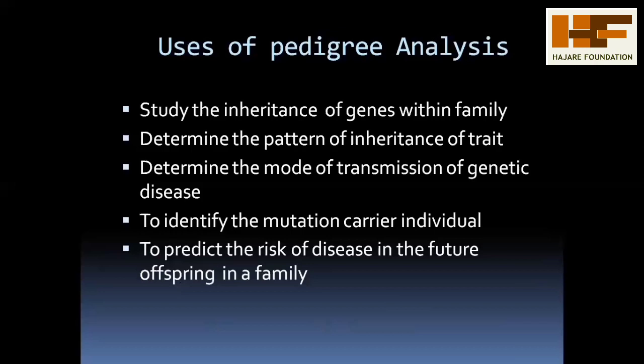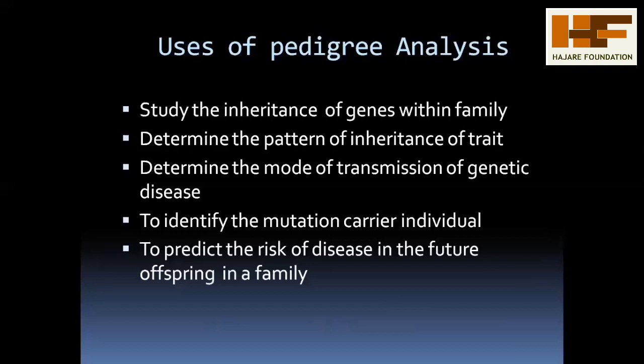And it also helps to identify the mutation carrier individuals. It means identifying which type of mutation an individual is carrying. That helps for the identification through pedigree analysis. It also predicts the risk of diseases in the future offspring in the family.